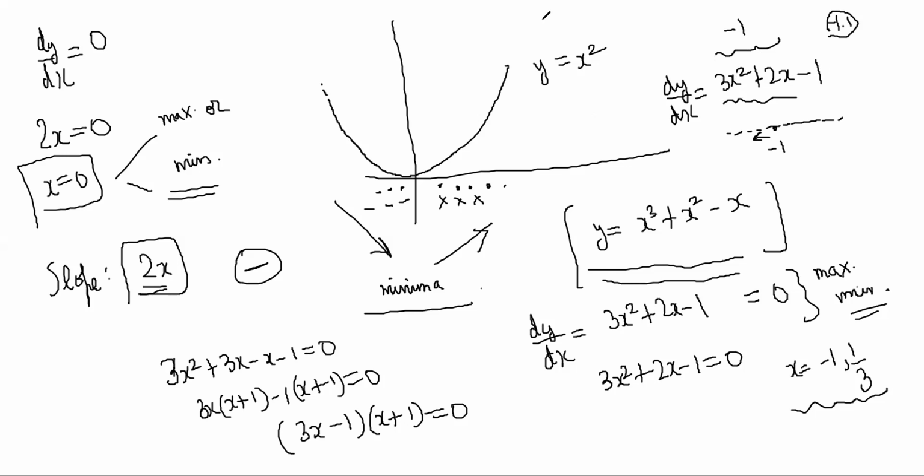So let's do it. 3 into 1.1 square is 1.21, and minus 2.2 minus 1, right? So this is 3.63 and minus 3.2. So it is coming as positive, no? This time it is coming positive. Let's say this side, what happens? So minus 0.9, let's say. So 3 into 0.81 plus 2 into minus 0.9 minus 1. So it becomes 3 into 0.81 is 2.43 and minus 2.8. So negative.